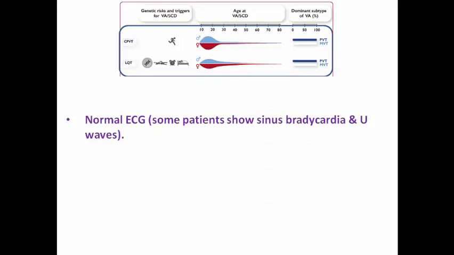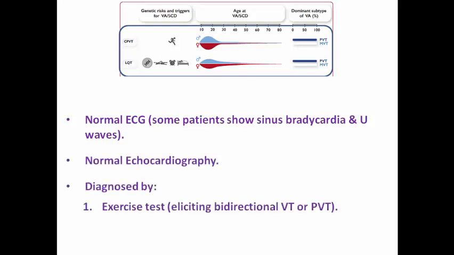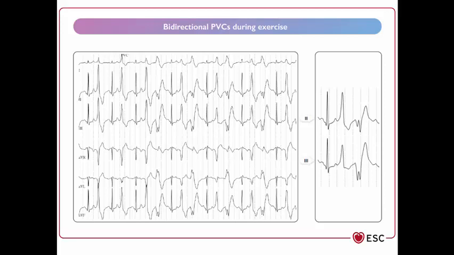Here the patients show normal ECG. In some patients they may show sinus bradycardia and U-wave and normal echocardiography, so it is diagnosed by exercise test eliciting bidirectional VT or polymorphic VT, or in patients who cannot exercise, epinephrine or isoproterenol challenge tests. Here, as we can see with exercise ECG, the patient developed bidirectional PVCs during exercise. He is still in sinus rhythm, but this can degenerate into bidirectional VT or polymorphic VT.